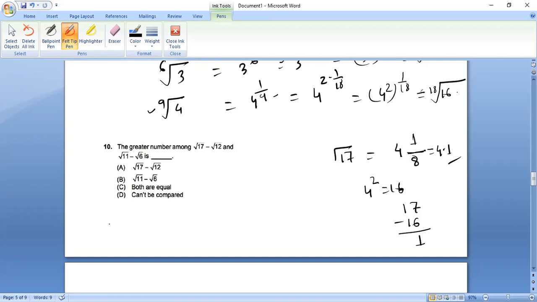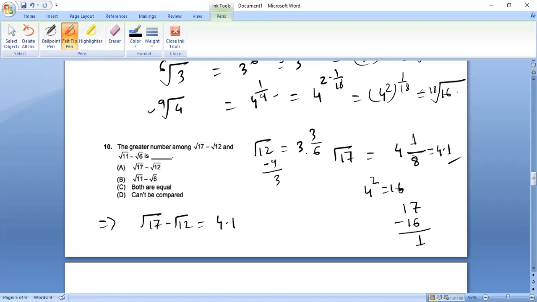Clear? So therefore, root 17 minus root 12. Root 17 we have already found, 4.1. Let us find root 12. Square wise, let us find: 3 threes are 9. So we'll write 3. Subtract 9, how much is left? 3. So we'll write here 3, and double of 3 is 6, right?